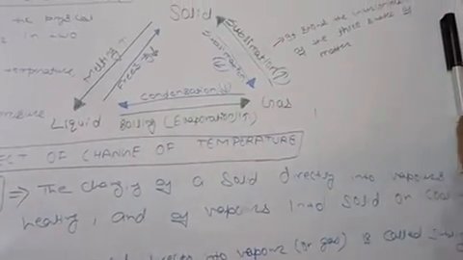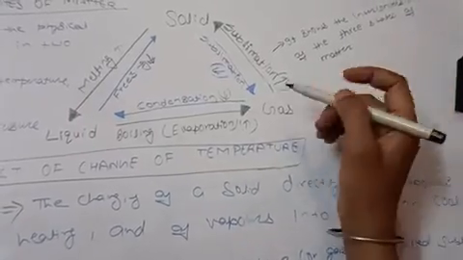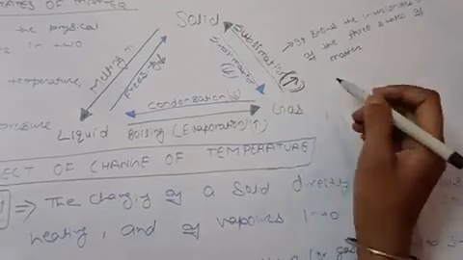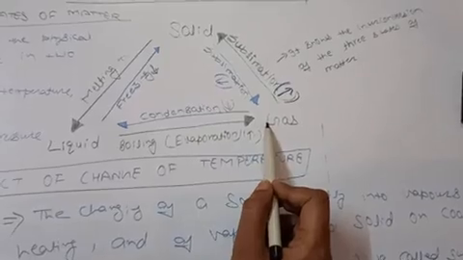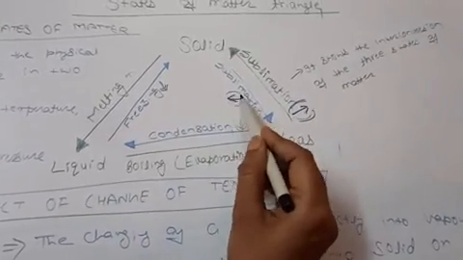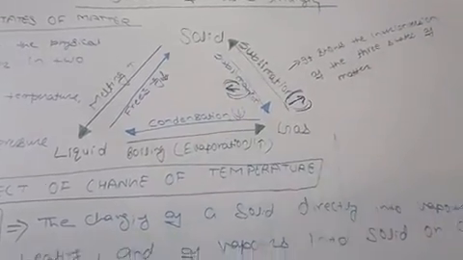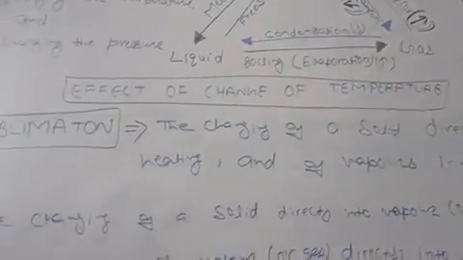According to the definition, it is the changing of a solid directly into vapor on heating, meaning on increasing the temperature, and of vapor into solid on cooling. Vapor means gas, and cooling means bringing down the temperature. This is called sublimation.